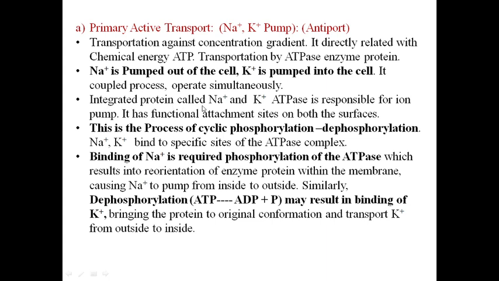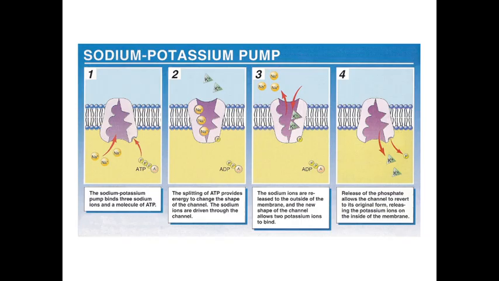The integrated protein is the carrier protein responsible for sodium and potassium transportation, the ATPase. This is what we have seen here also. ATPase enzyme protein is for the transportation of the ion pump, and this protein has two functional sites for attachment of the sodium as well as potassium. In this diagram we can see this is that protein, ATPase protein.